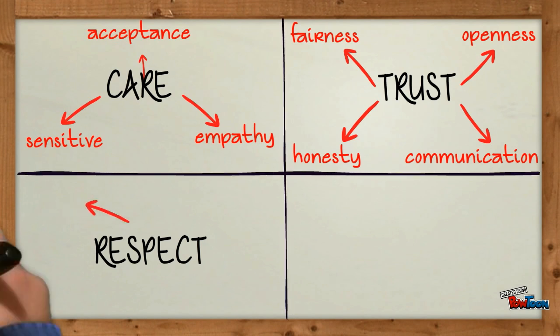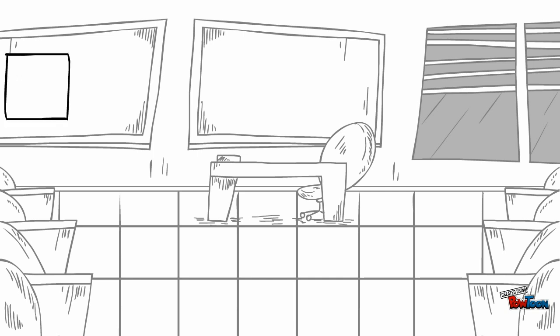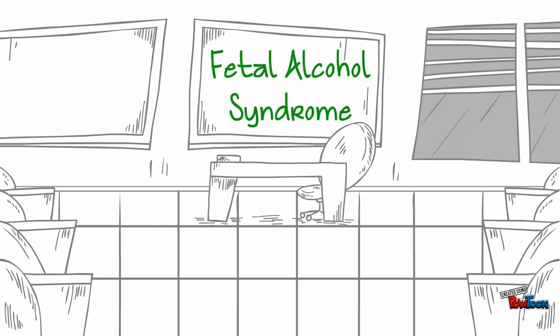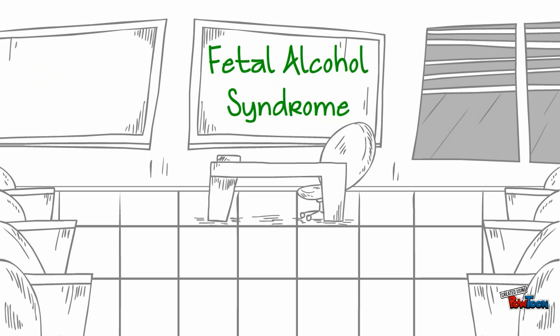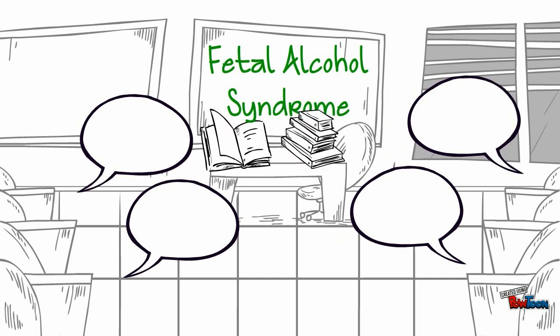Teachers must honor human dignity, emotional wellness, and cognitive development. Teachers could post posters about FAS, drinking, and pregnancy around the school, as well as include information about FAS in health, science, and physical education classes in order to spread awareness and encourage acceptance. They should also hold assemblies as well as have class discussions and provide resources such as books in order to talk about the effects of alcohol on a person. It is our responsibility to treat all of our students fairly, and we must model respect for students who suffer from FAS.